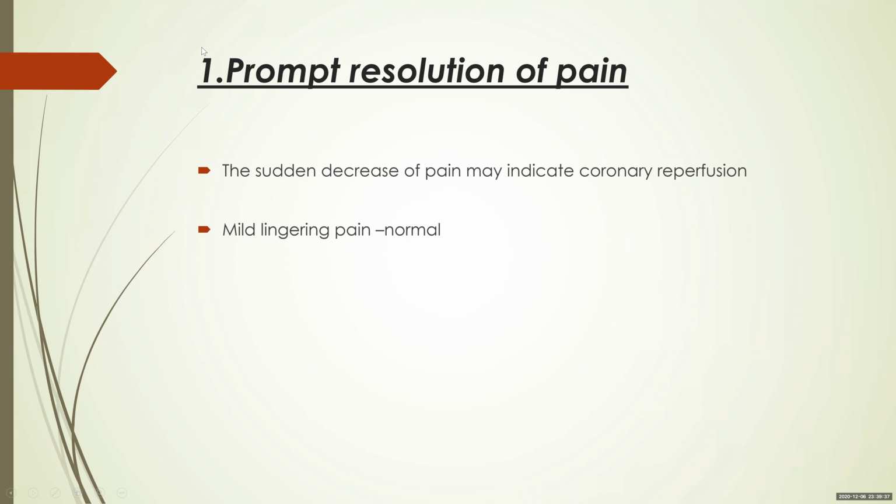Now, the patient is having great difficulty due to the presence of chest pain. You have to ensure that the patient's pain gets relieved. And the fastest way to do so is to give a thrombolytic agent or do a primary PCI and re-establish blood flow. The pain should be promptly resolved on institution of lytic agent or primary PCI. The sudden decrease of pain may indicate coronary reperfusion. The pain should suddenly as well as significantly decrease.